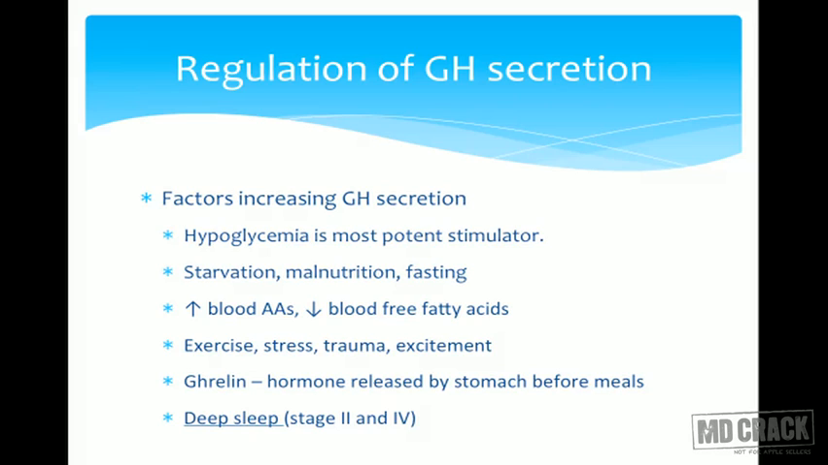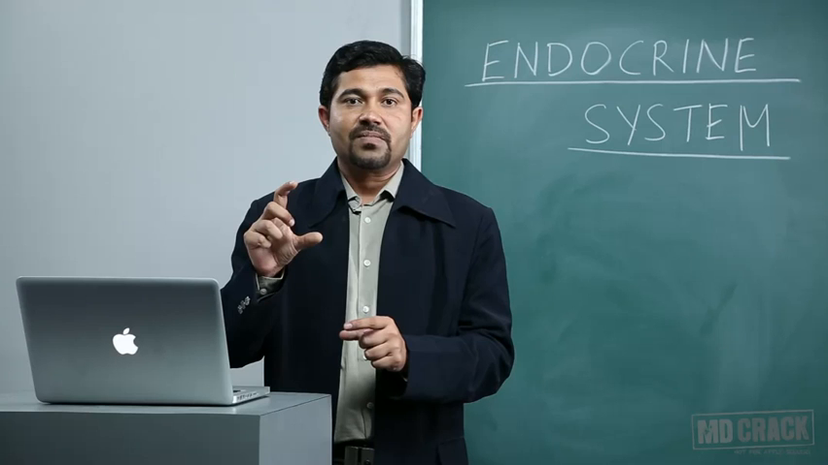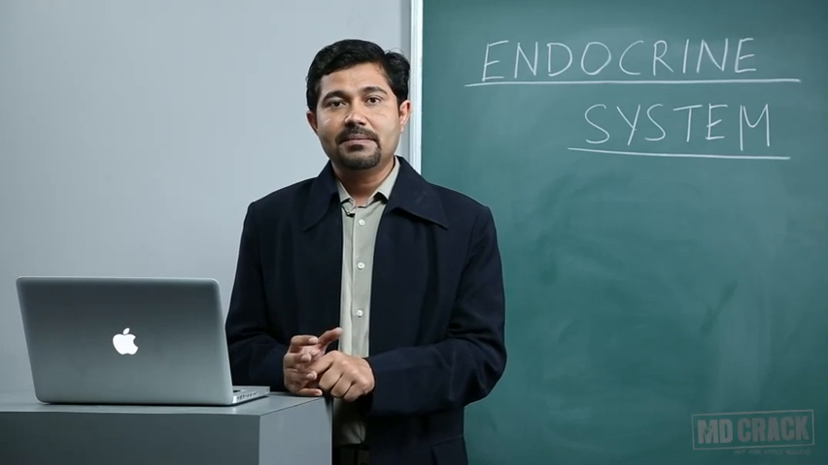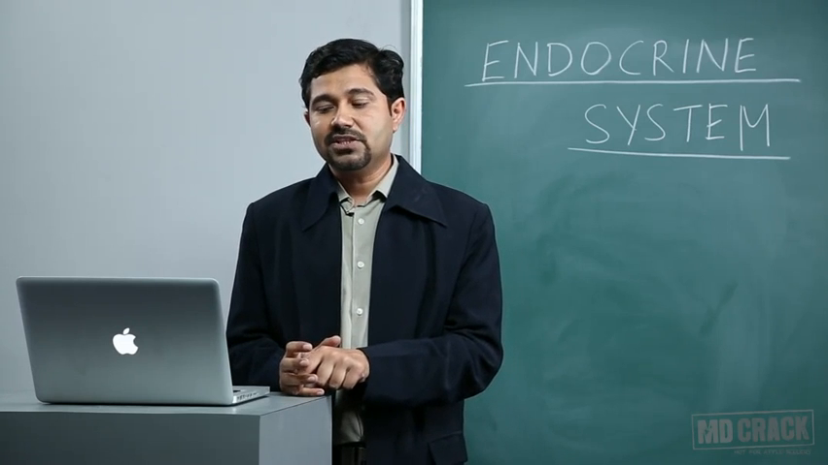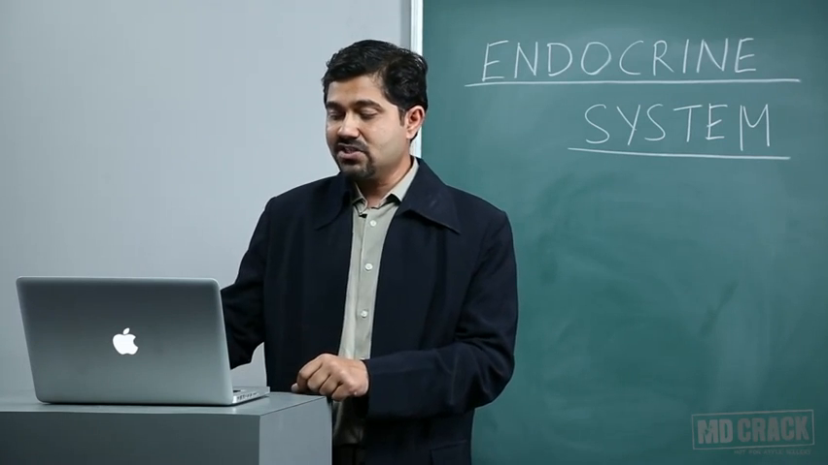Exercise, stress, trauma, excitement: signals are sent to the hypothalamus, growth hormone releasing hormone is released, and the growth hormone level will be increased. Ghrelin, a hormone released by the stomach before meals, is also seen to increase the level of growth hormone. Growth hormone has a certain circadian variation. The level was seen to be maximum in deep sleep, especially at stage 2 and stage 4 sleep.